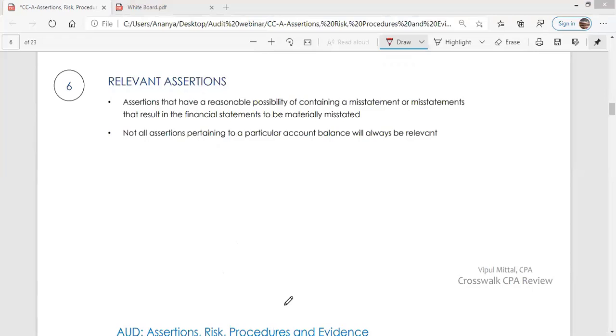So management makes various assertions and auditor checks those assertions. Management states that value of inventory is $100,000. Auditor will check that. Management says that we had purchased goods worth $20,000 during the year. Auditor will check that. Management says that our interest expense for this year is $15,000. Auditor will check that. Management states that value of property, plant, and equipment is $90,000. Auditor will check that. So auditor checks assertions. Assertions are important from an auditor's perspective.